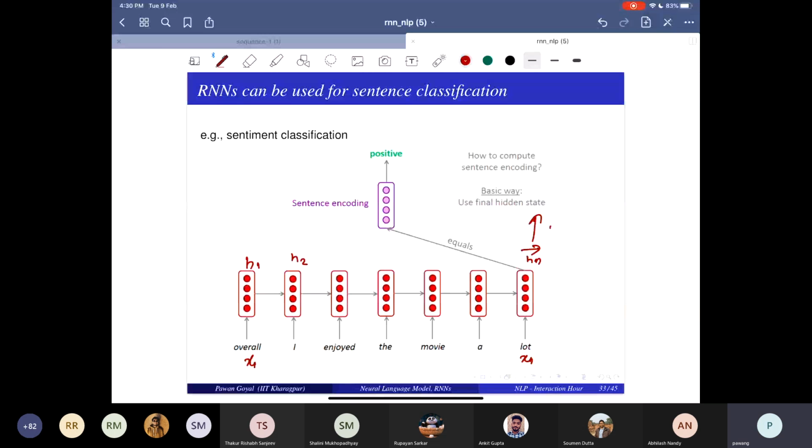Now, what Abhilash is saying, we can do better by using all the hidden states, H1 to Hn. But my question was how exactly we will do that? Sir, by some sort of a weighted sum of the hidden states, where we learn those weights as well.